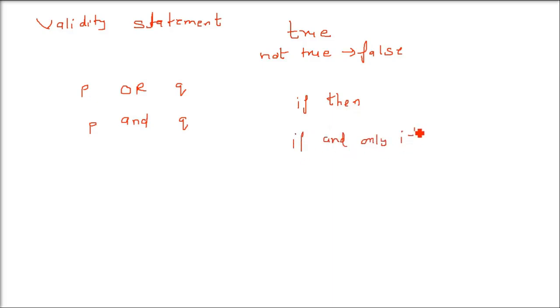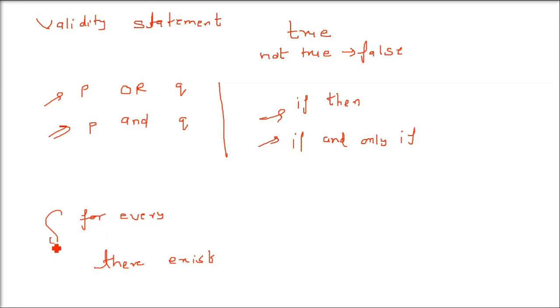Or you are using quantifiers. Quantifiers mean for every, there exist. Whenever these appear in a given statement, then checking whether the statement is true or not true is the validity of statements.